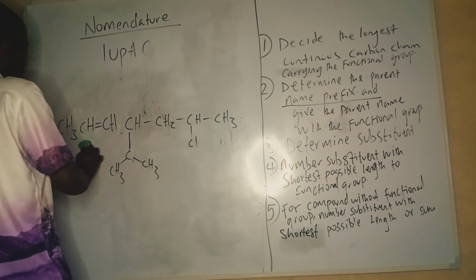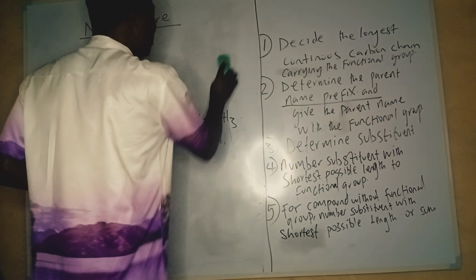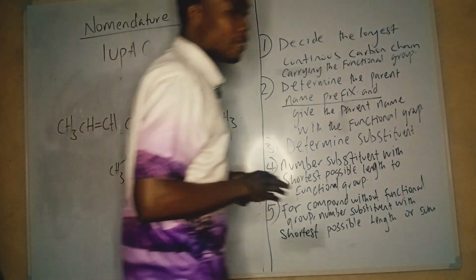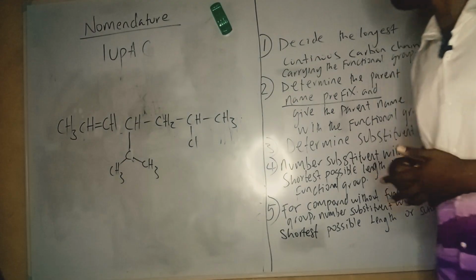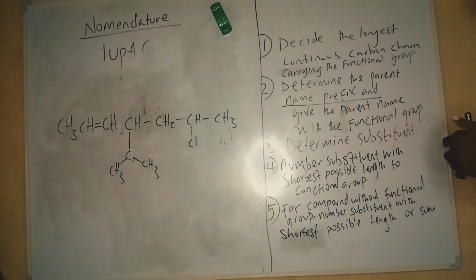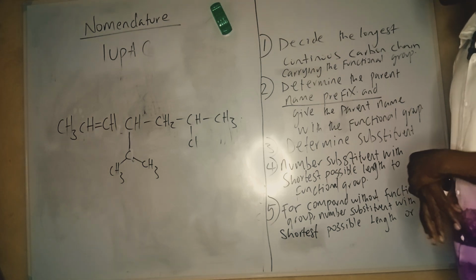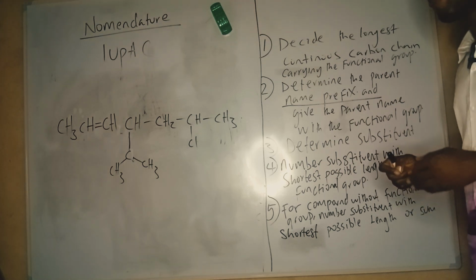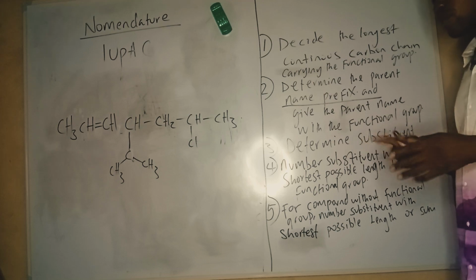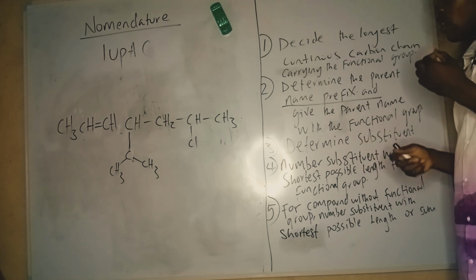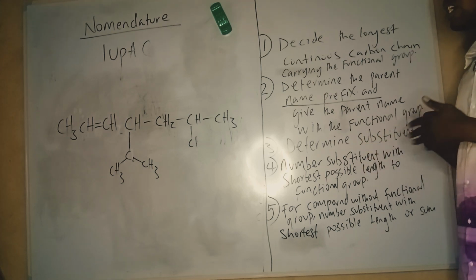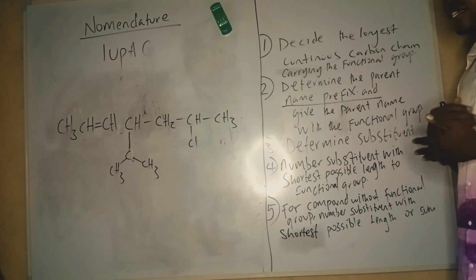As I said earlier, these questions are unique to me, but they are compounds that can be easily named. So we have an unsaturated compound on the board, for those of us that will learn organic chemistry further. Our next video after this one is going to be on alkanes. I'm going to do a video on flowering plants before the alkanes, but our next video basically on organic chemistry is going to be on alkanes.